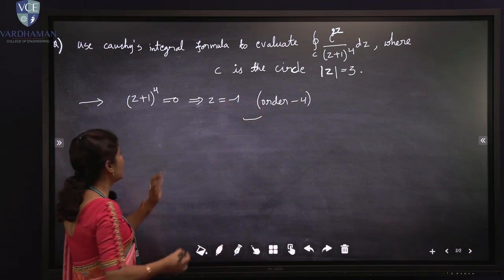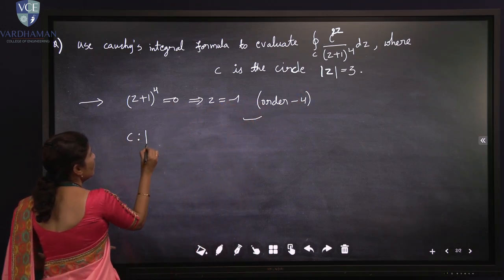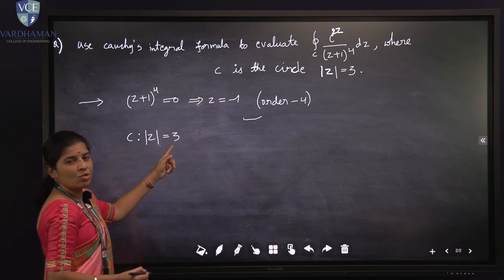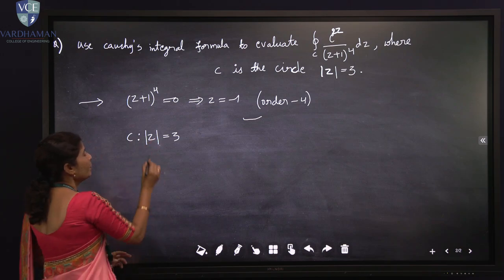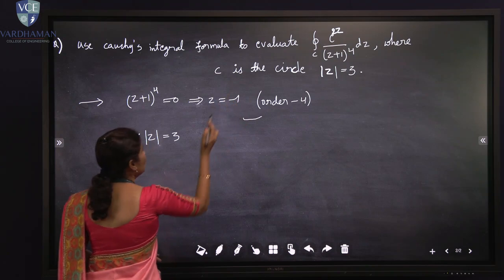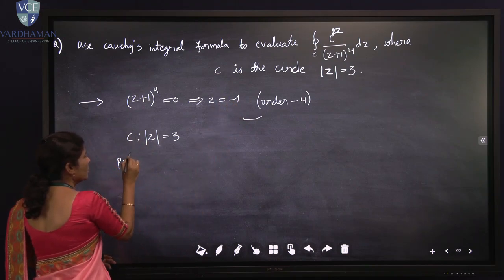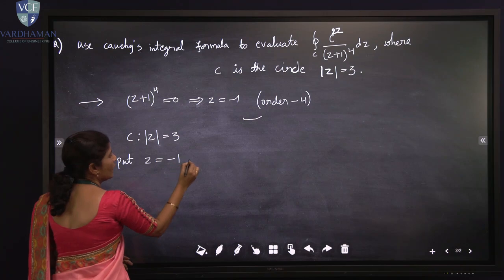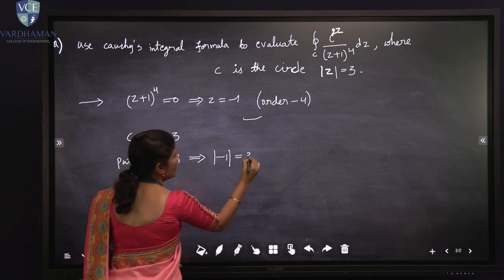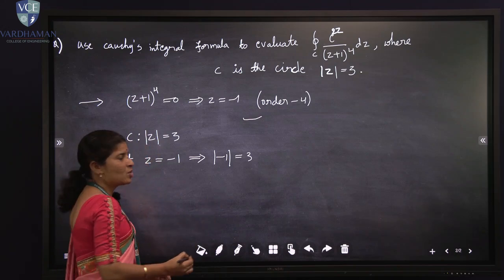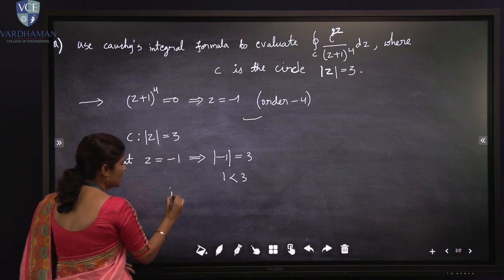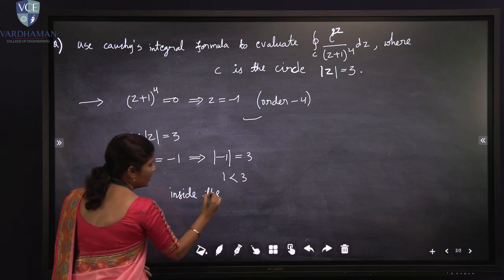Here the circle condition is already given. I will mention the circle condition, where C is a closed curve, |z| = 3, and we know |z| = 3 is the equation of a circle. Now in this circle we substitute the singularity, z = -1. Putting z = -1, we get |-1|, which is 1, and 1 is less than 3. Less than 3 means the singularity is inside the given circle.